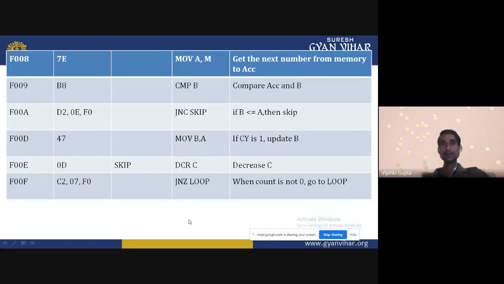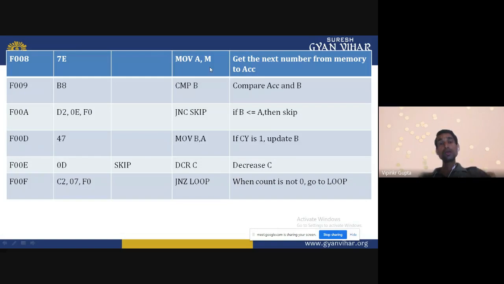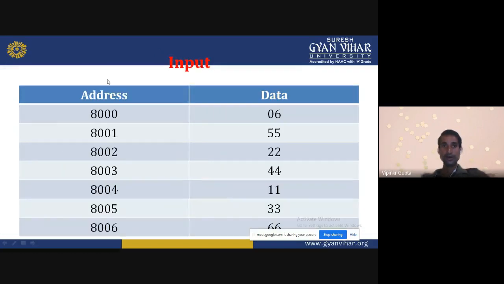Now we will increase the HL pair. Now we are going for 8002. Now MOV A,M. So the 8002 data will be transferred to the accumulator. That data is transferred to the accumulator and the earlier data was transferred to the B register. We already decreased the C data by 1. So now it is compare.